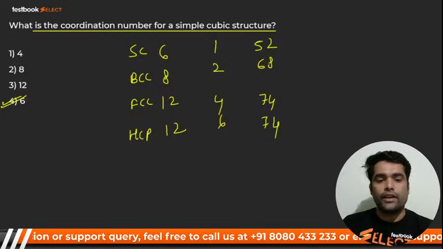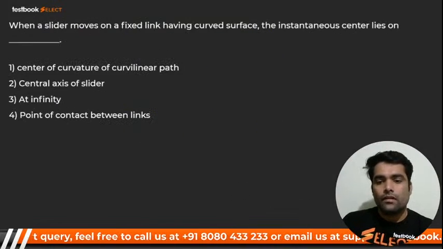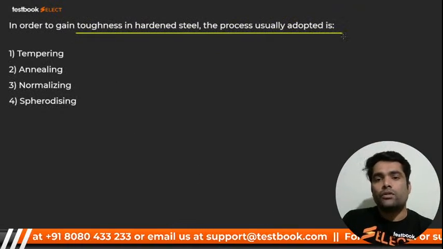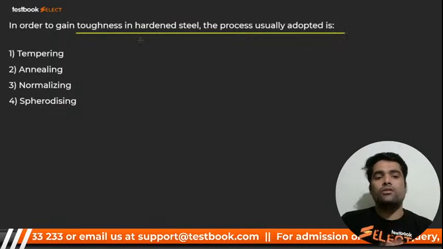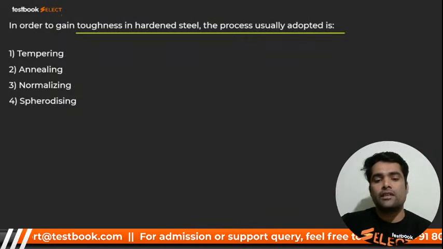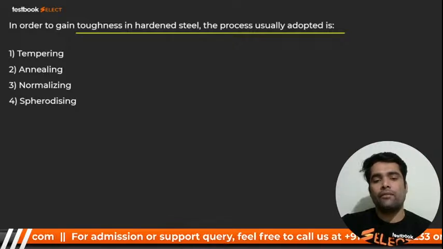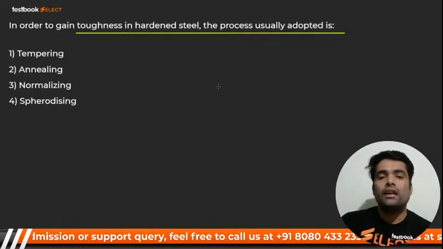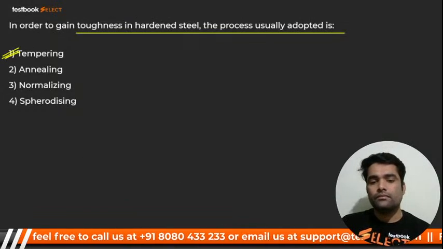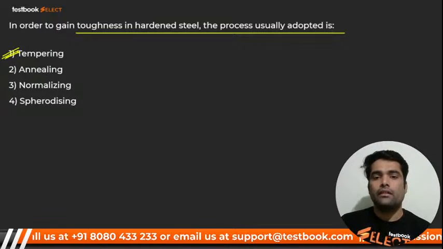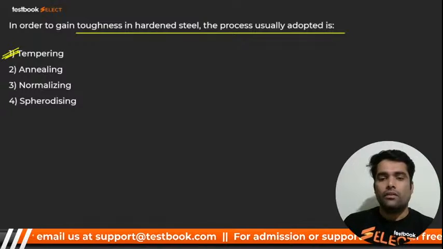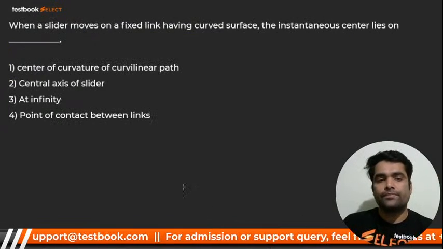Here we go for next, my dear. In order to gain toughness in a hardened steel, which process is usually adopted: annealing, normalizing, spheroidizing, or tempering? I have to gain toughness, so which process should I prefer? I already told you that tempering is very useful to increase toughness. So the answer is tempering. Here we go for next.